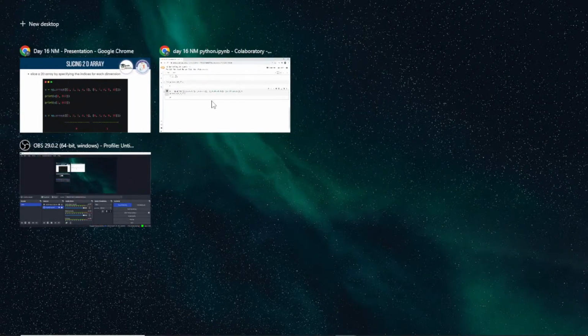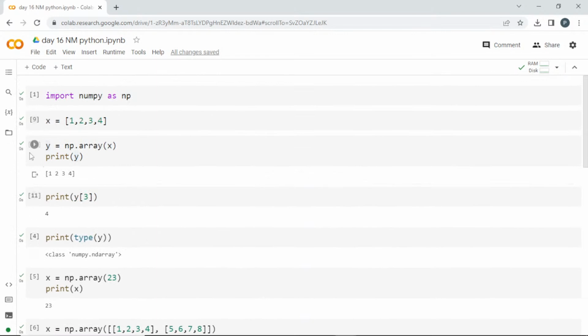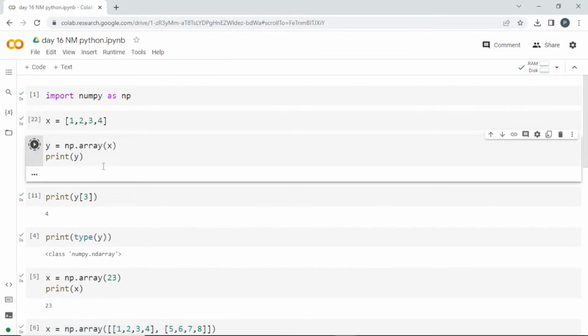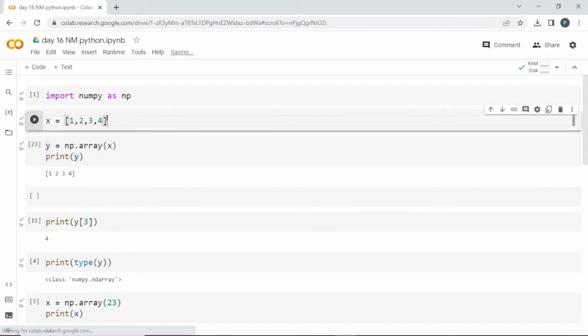Before that, I'll show you how to slice a 1D array again. Go and get this 1-dimension array. 1, 2, 3, 4. Okay. So now I'm going to slice it. Let me create a lengthy list, and then I'll convert it to a lengthy numpy array.